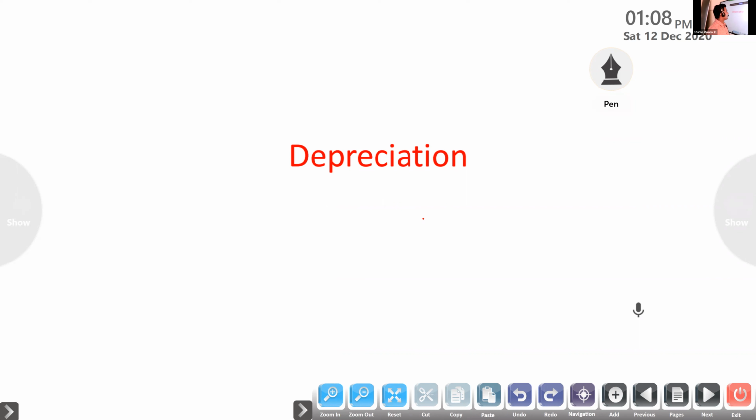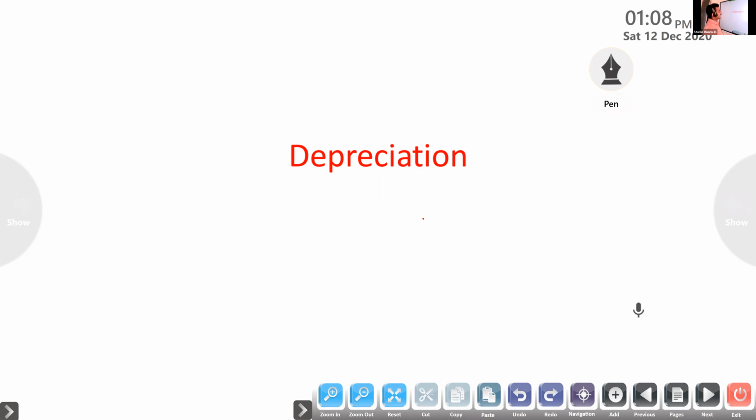So what do you mean by depreciation? Depreciation means fall in the value and utility of the assets due to constant use and expiry of time. That is called depreciation, a decrease in the value of the asset. How will the value decrease? Due to constant use.